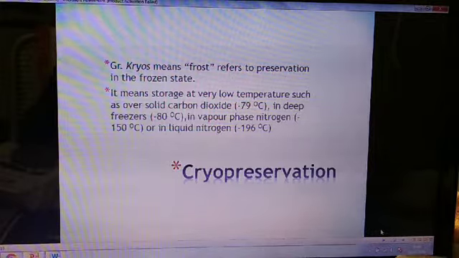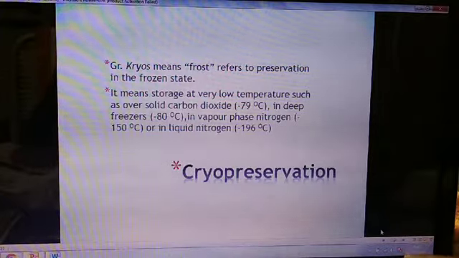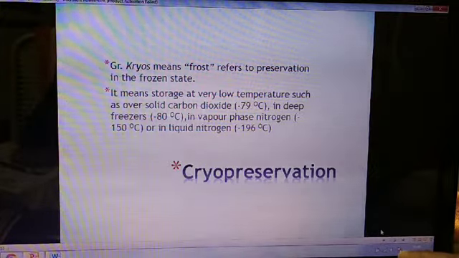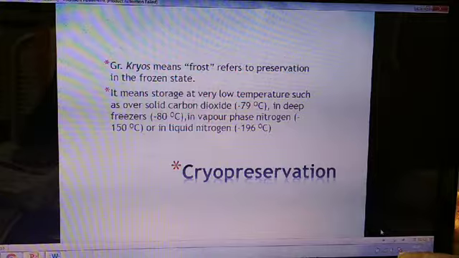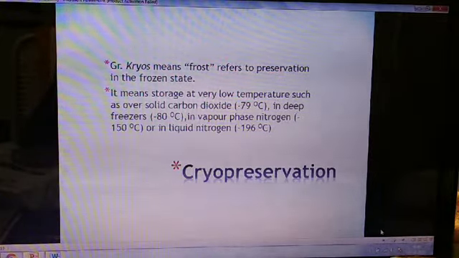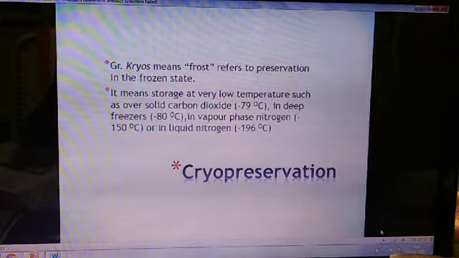Similarly, various germplasms can be stored at a very low temperature in liquid nitrogen so as to be used in the near future. Various germplasms of plants can be preserved through this technique.